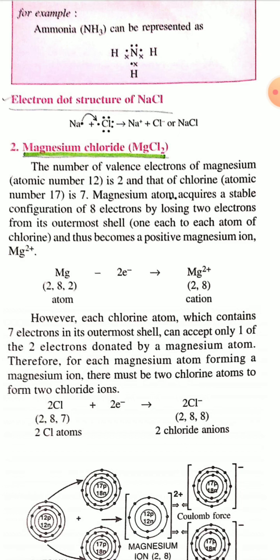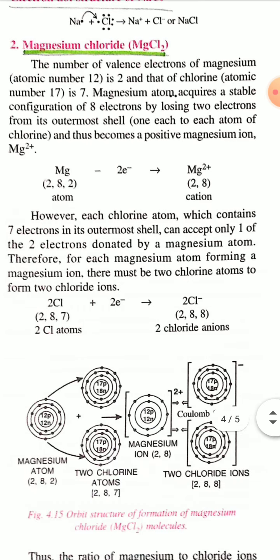Therefore 2 chlorine atoms gain 2 electrons to form 2Cl minus ions. The electronic configuration of Cl minus is 2, 8, 8, but that of Cl is 2, 8, 7. So Cl minus is more stable than Cl, because its valence shell is octet filled.